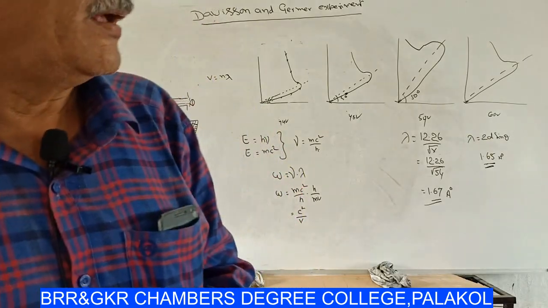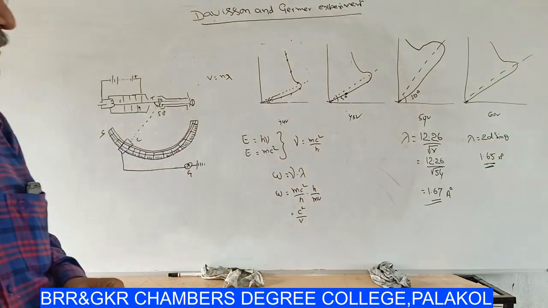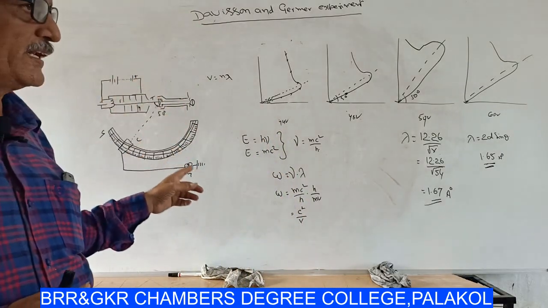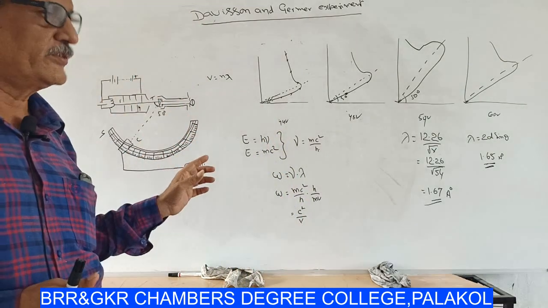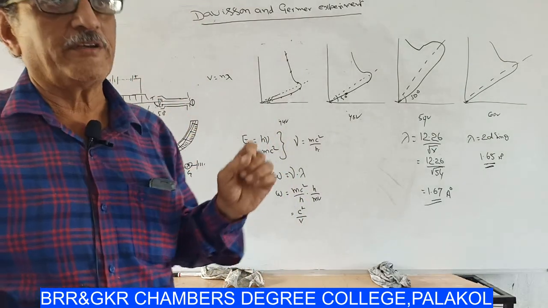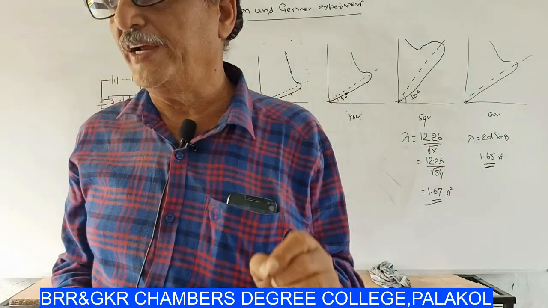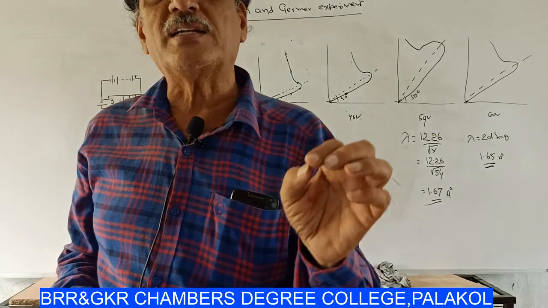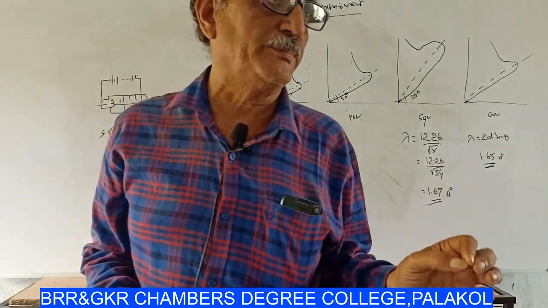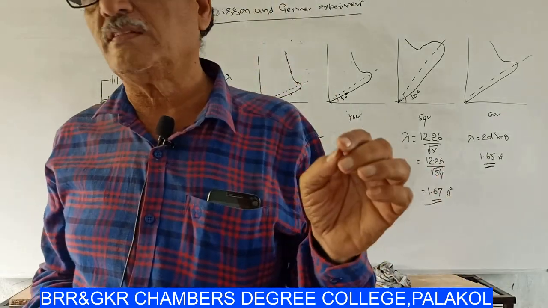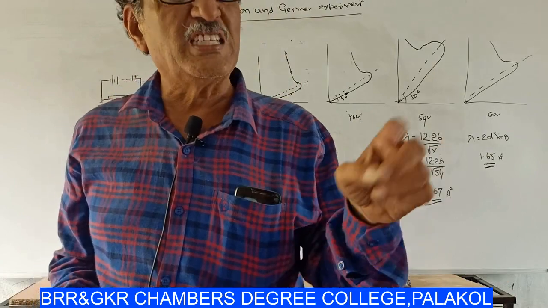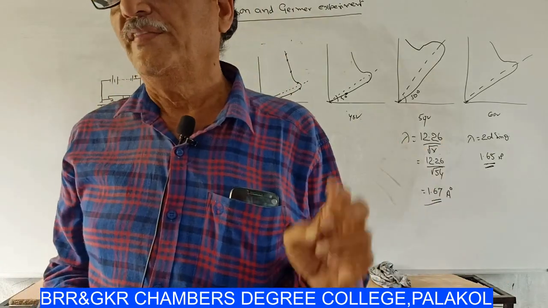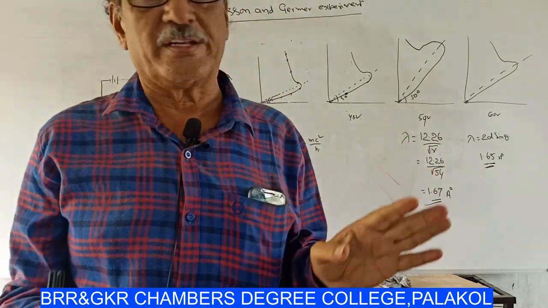So once again, let us discuss this experiment. This is an experimental evidence for matter waves. What is a matter wave? A matter wave is the wave exhibited when a particle is in motion. The particles which are in motion will exhibit wave nature, and that wave is called a matter wave.